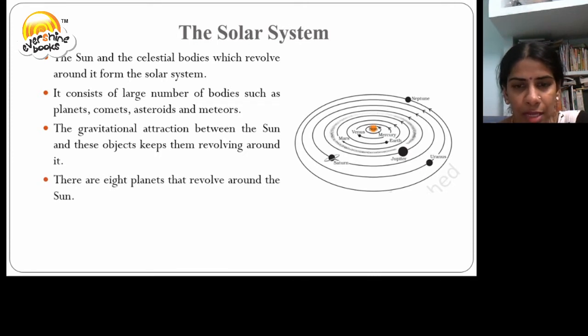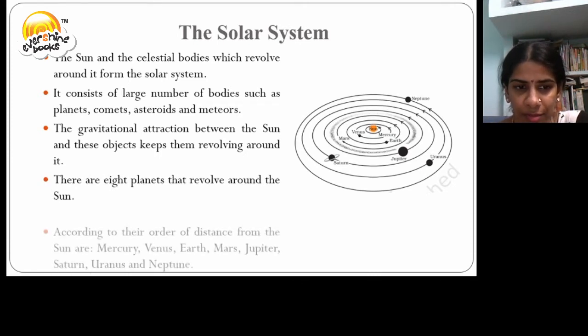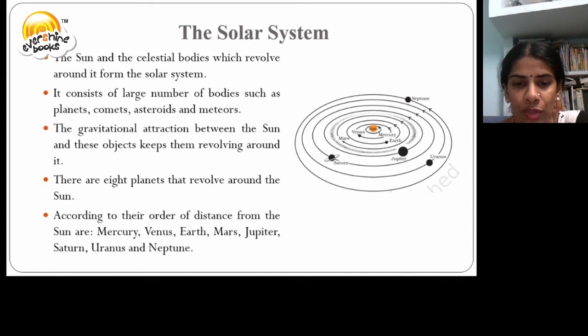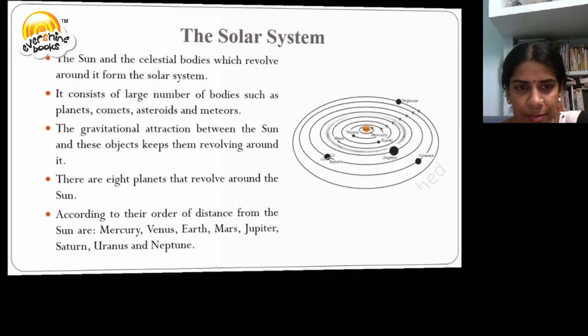There are 8 planets that revolve around the sun. According to their order of distance from the sun, it is Mercury, Venus, Earth, Mars, Jupiter, Saturn, Uranus, and Neptune.